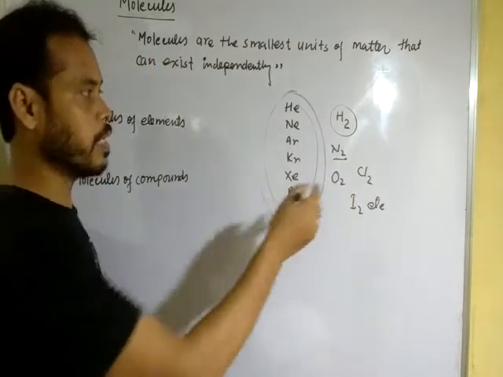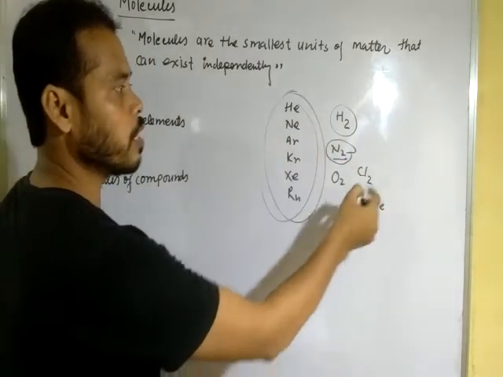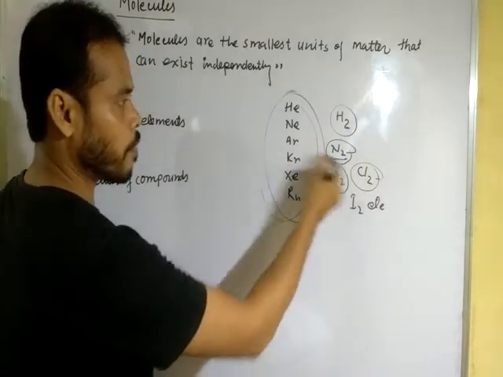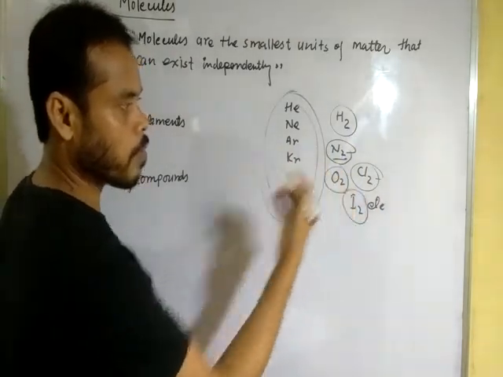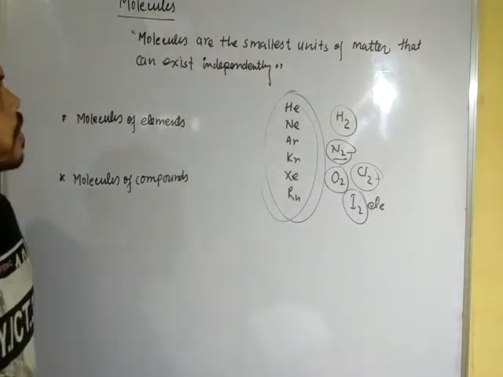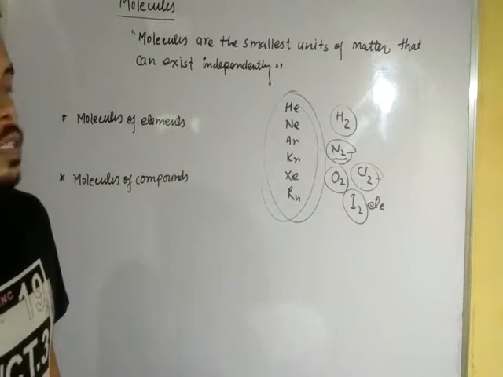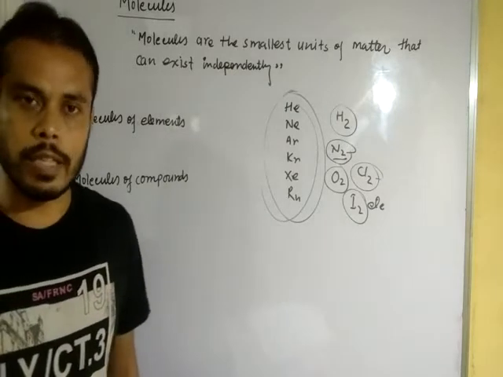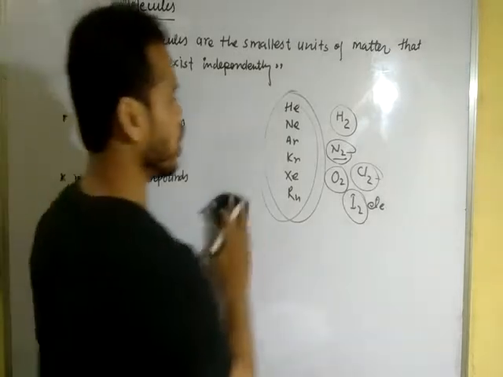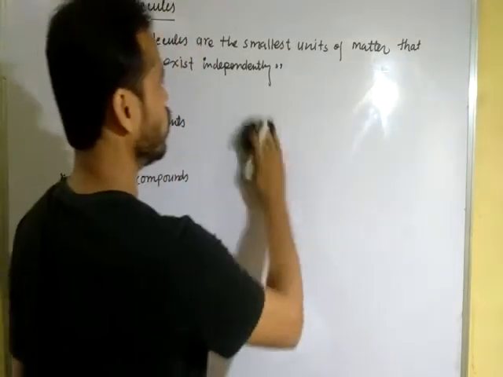N2 is independent; that is the molecular form of nitrogen. That is the molecular form of chlorine, of oxygen, of iodine. So the definition: molecules are the smallest units of matter that can exist independently.